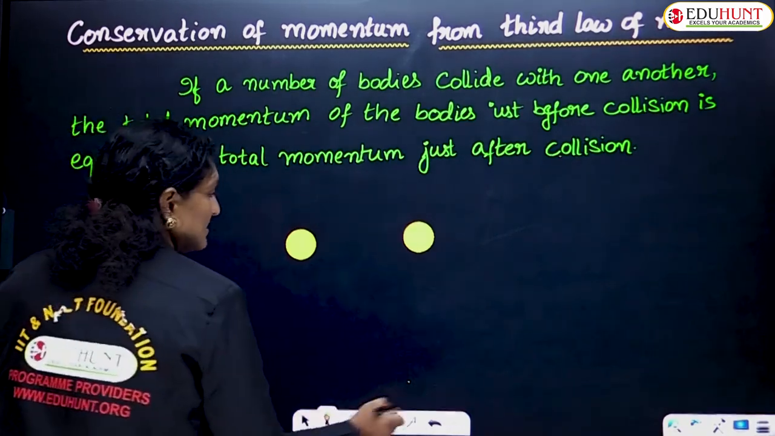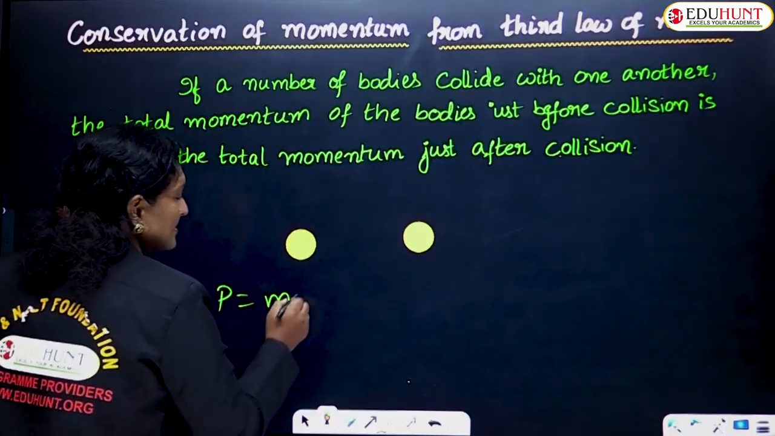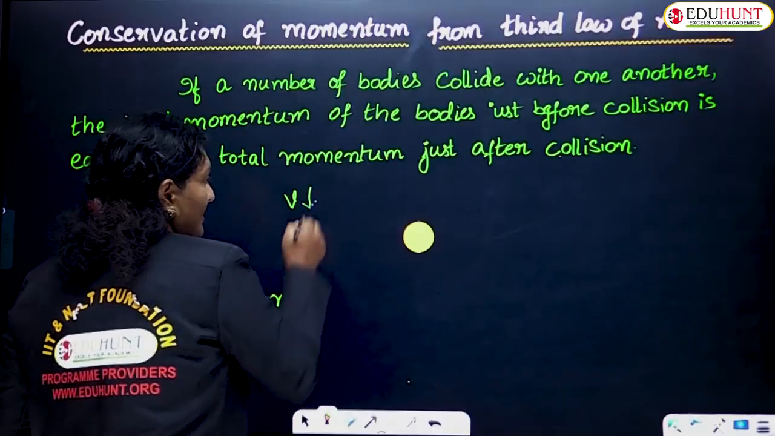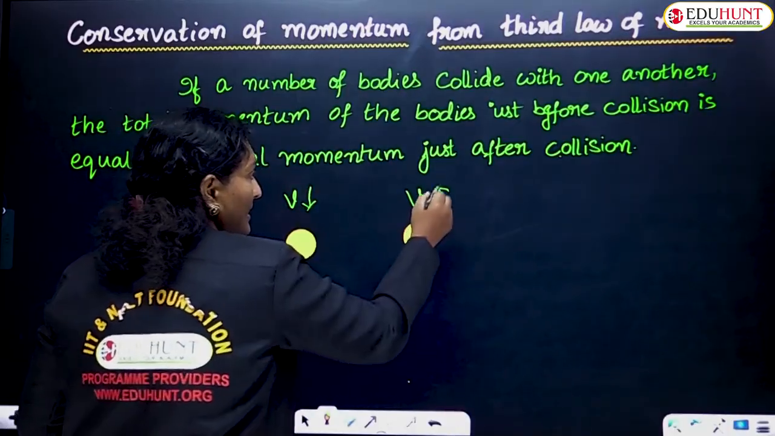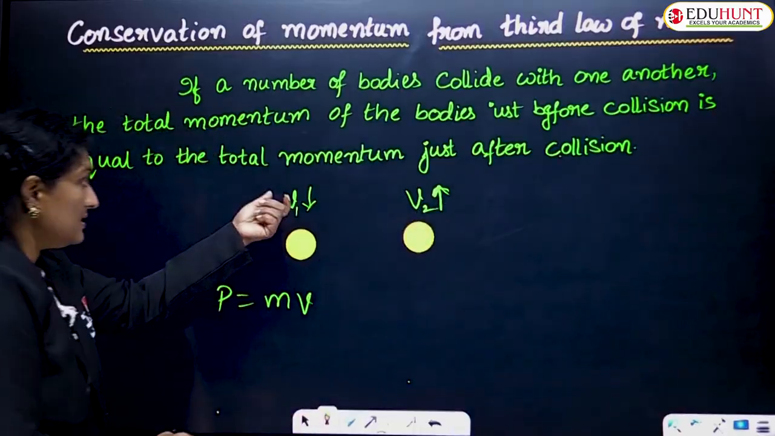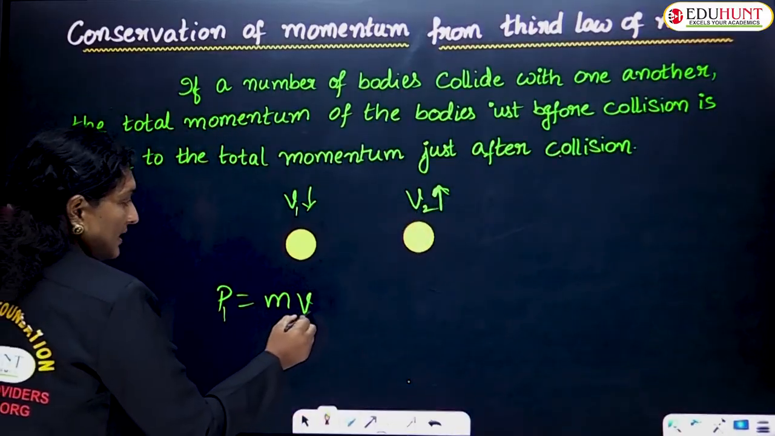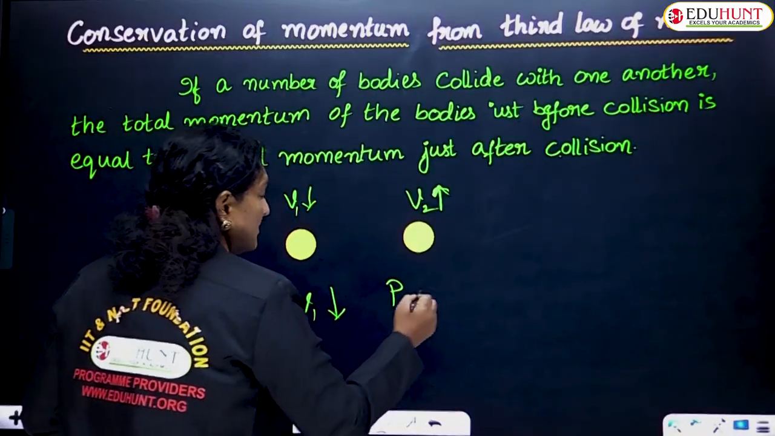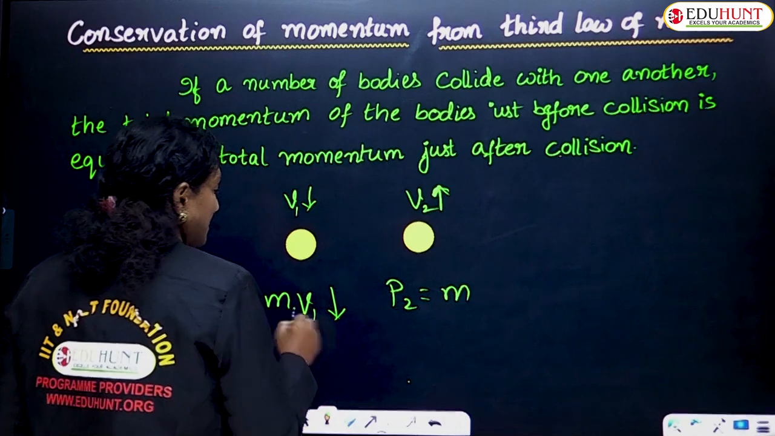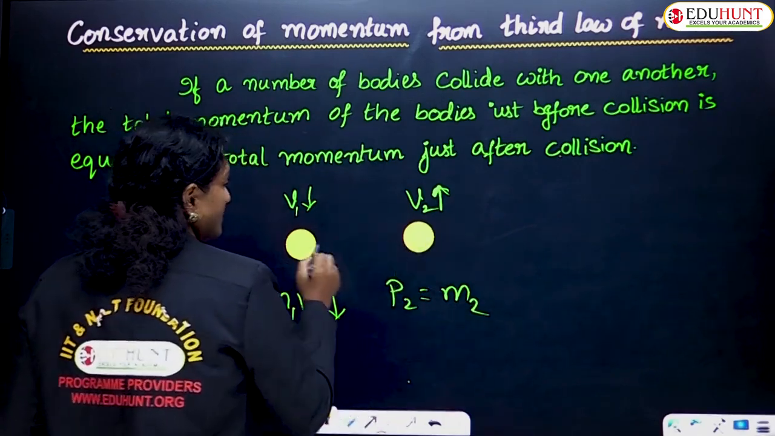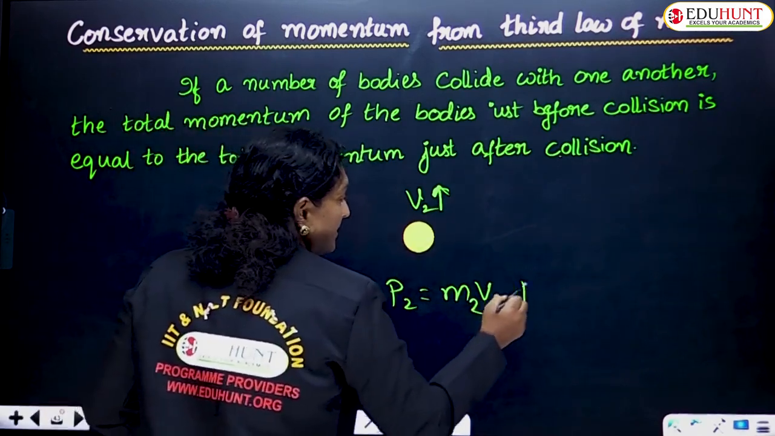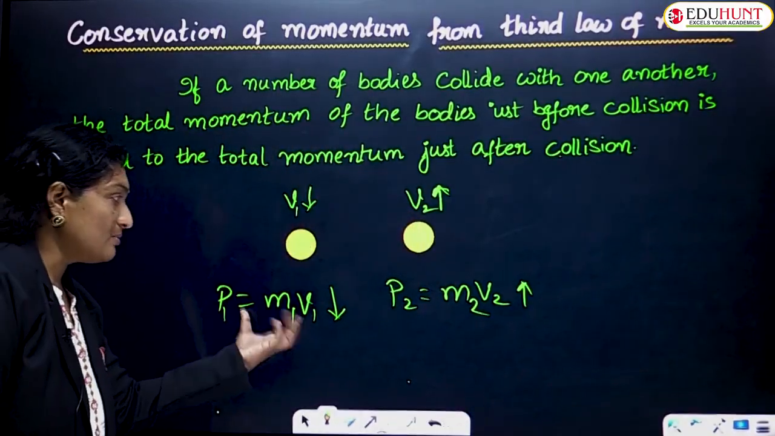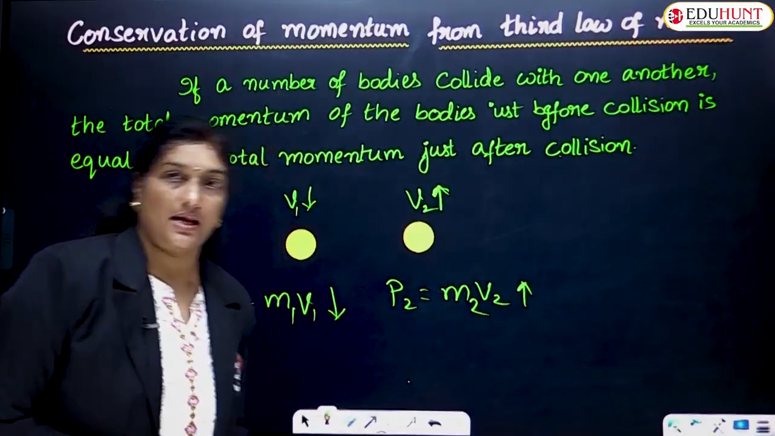Now coming to the momentum. Momentum is defined as the product of mass and velocity. As the velocity of the first body decreases and the velocity of the second body increases, this implies the momentum of the first body, that is m1 times its velocity, decreases, whereas the momentum of the second body, that is m2 times its velocity, increases because of the increase in velocity.